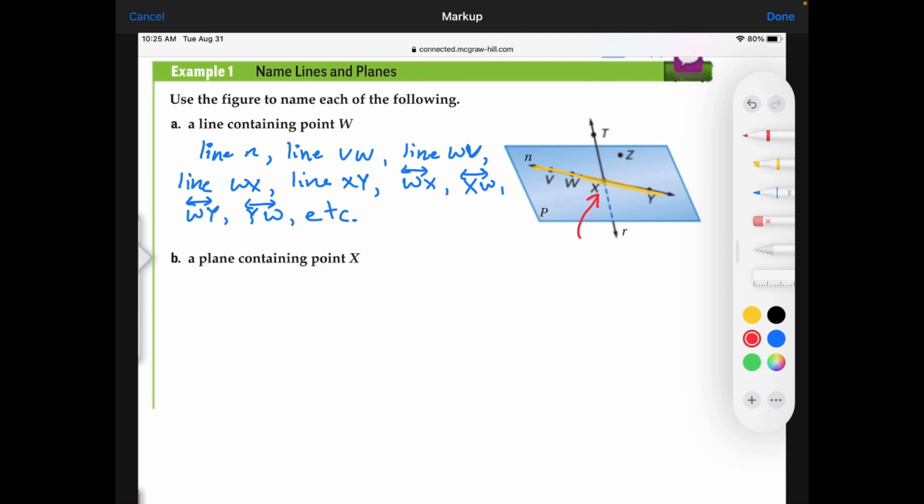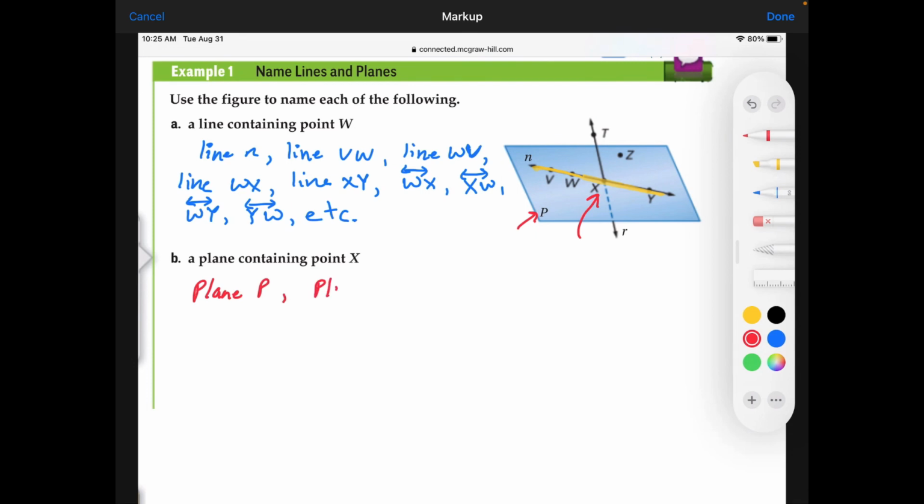Let's use the capital script letter here on the corner. It's not a point. If it were a point, it would have a little dot next to it. So P is not a point, and that's how we can tell the difference between a point and just a letter on the plane. The P doesn't have a little dot next to it. So we can write out plane P.